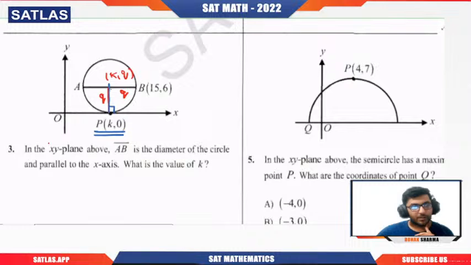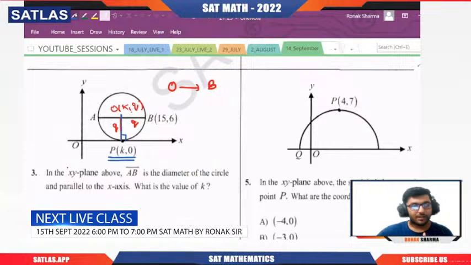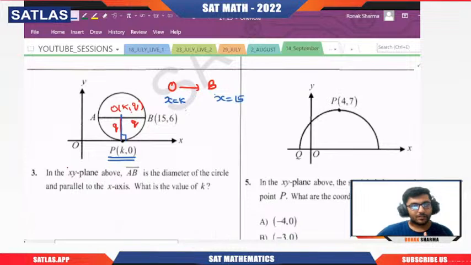Now you can see that AB is parallel to the x-axis. So if I'm moving from O to B, my x is k here, and at B, x is 15. So moving from x equal to k to x equal to 15, I'm adding q to that. So k plus q is 15.